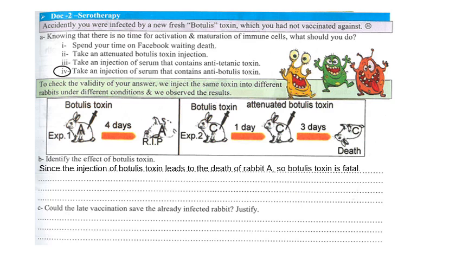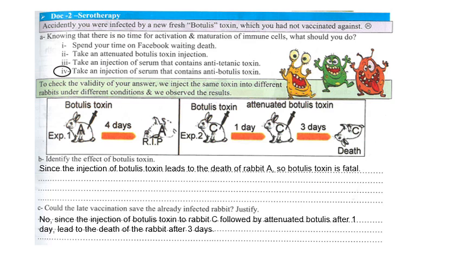botulism toxin is fatal. Could the late vaccination save the already infected rabbit? As you see in experiment 2, the late vaccination couldn't save the already infected rabbit. So we say no, since the injection of botulism toxin to rabbit C followed by attenuated botulism toxin after 1 day led to the death of the rabbit after 3 days.